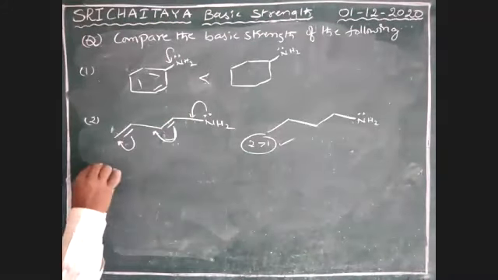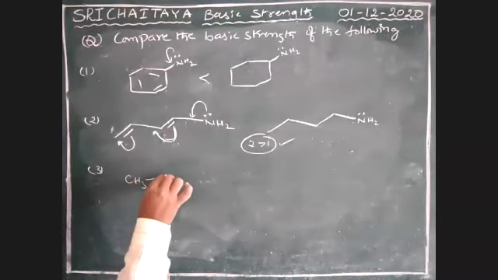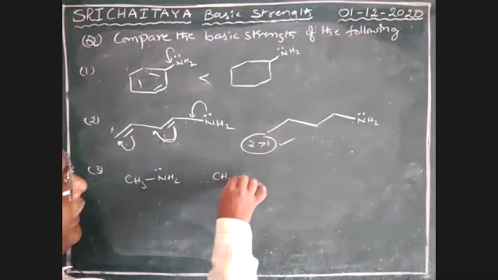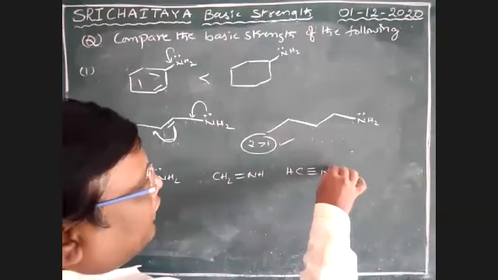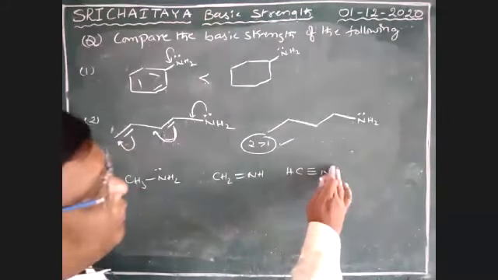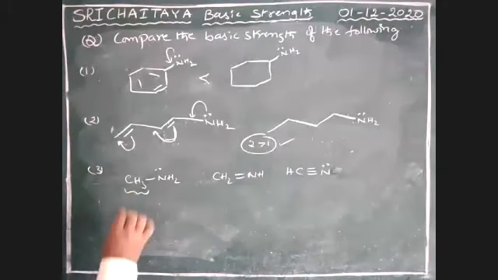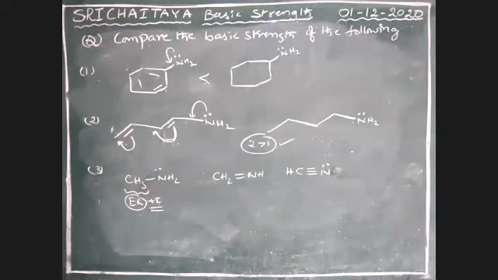Okay. Next, third one. CH3NH2, boys. CH3NH2, CH double bond NH, CH triple bond N. So not NH, it is nitrogen. 1, 2, 3. Which one is more basic? Yes, correct, because it has an electron releasing plus I effect.